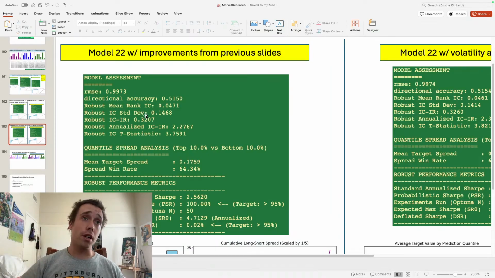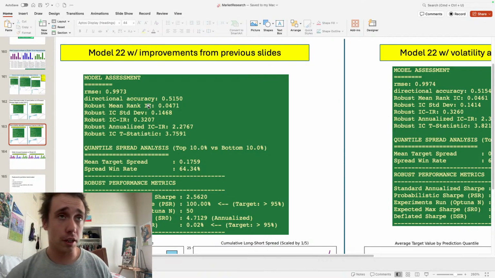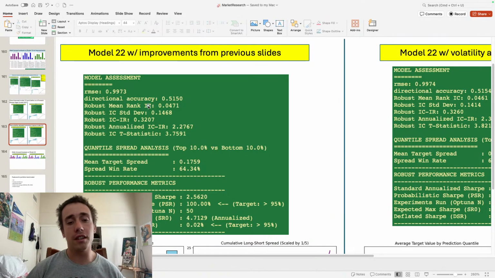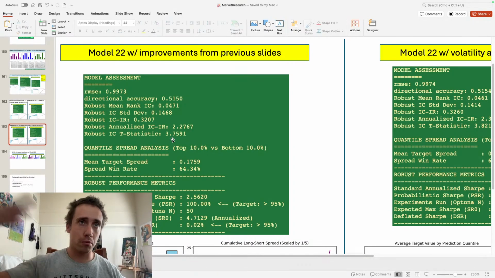The information coefficient is giving the predictive power of the model. The standard deviation of the information coefficient, the information ratio, both on a daily and annual basis, and the t-statistic are giving the stability of the model. And all of my goal metrics, it's blowing them out of the water. So just based on the metrics, this looks really good.